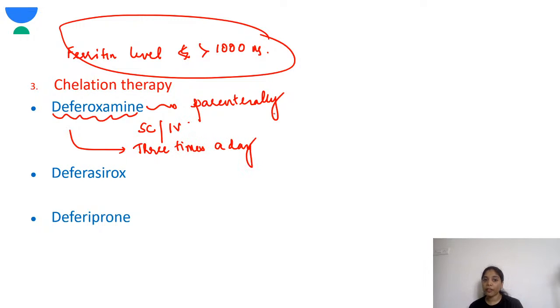So remember, deferoxamine is the only chelation drug out of the three which has to be given parenterally. In these children, because of the route of administration, there is non-compliance.